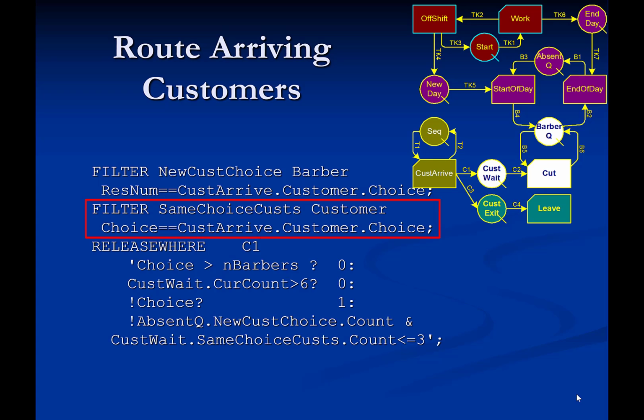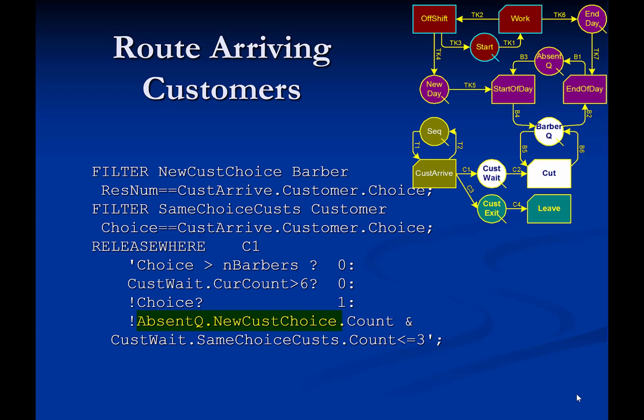And the filter Same Choice Casts is used to count the number of customers already in line who prefer the same barber as the arriving customer. In general, when a filter is applied to a queue, it creates a subset of the queue's contents.